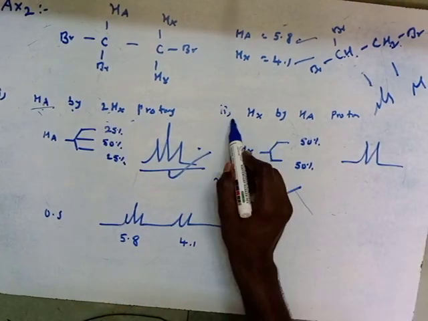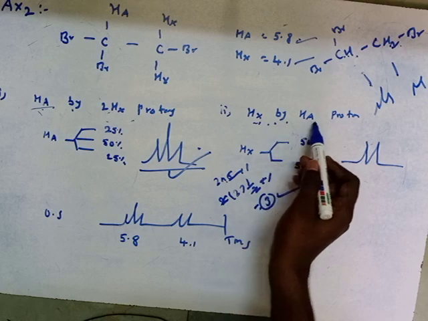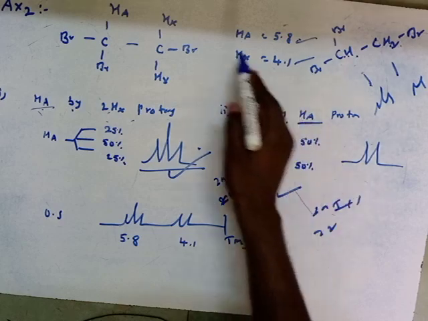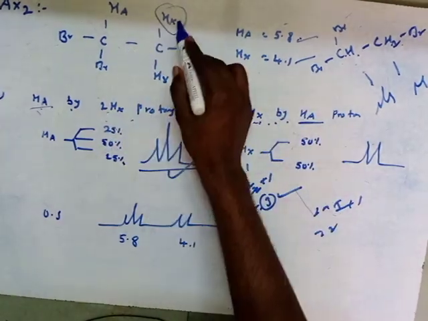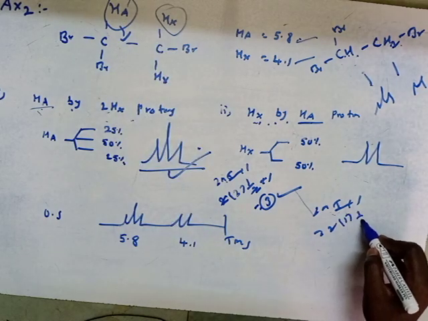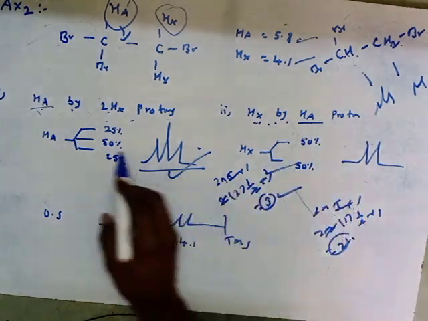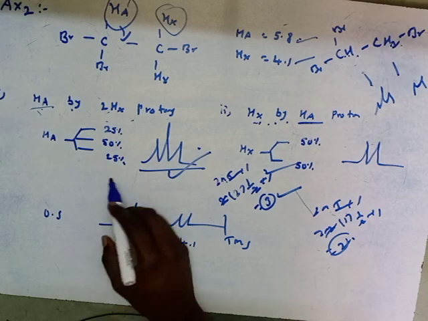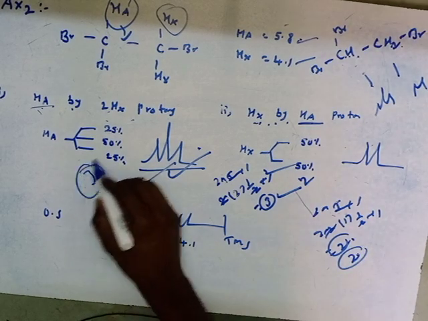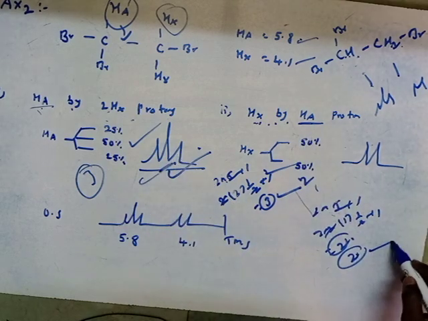Similarly, for the splitting of the HX protons by the HA proton, it is 2nI+1, where n is the number of neighboring protons for the HX protons. For these 2 HX protons, how many neighboring protons are there? Only 1. So 2 times half times 1 plus 1 equals 2, which means 50% and 50%. Here 2 magnetic fields are generated, and there 3 magnetic fields are generated. That's why we get a triplet here and a doublet here, right?